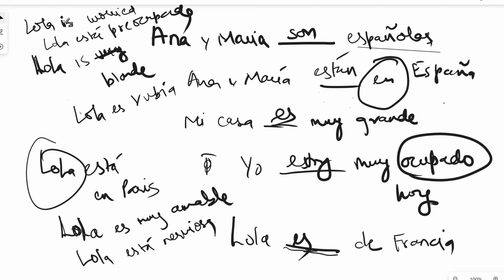Now, there are more things to learn about ser and estar, but in today's class, we are just going to end it here. In our next class, we are going to be looking at the adjectives that have different meanings with ser and estar. When you use that adjective with ser, it means something different, and when you use it with estar, the meaning changes. So we'll be looking at that.